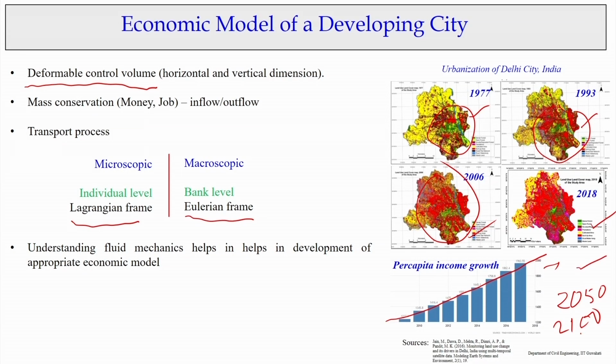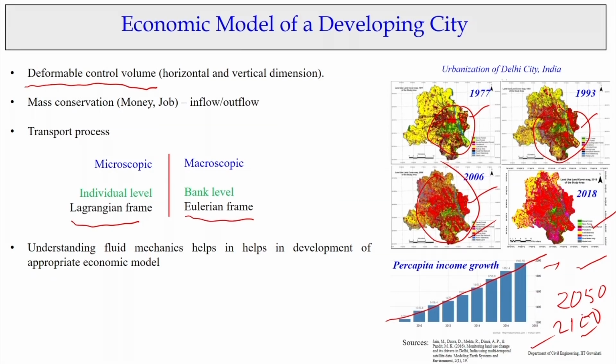If you are a good mathematician or a good fluid mechanics specialist, you can use the concepts of fluid mechanics to develop economic models and predict the scenario of the economy, or the spread of this red color area for Delhi city in 2050 or 2100.